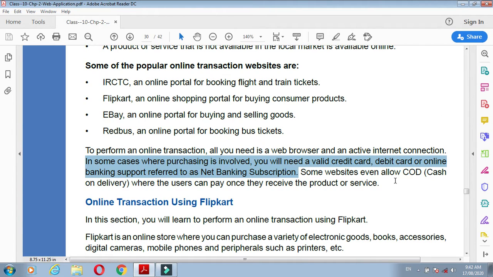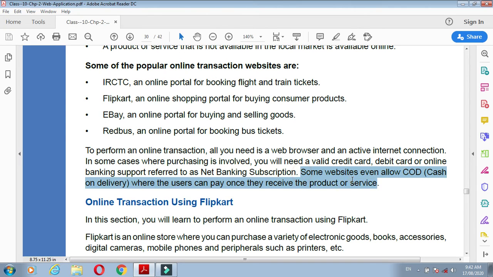Again, some websites or portals even allow you COD. COD means cash on delivery. If you don't have a debit or credit card, some portals allow you COD.